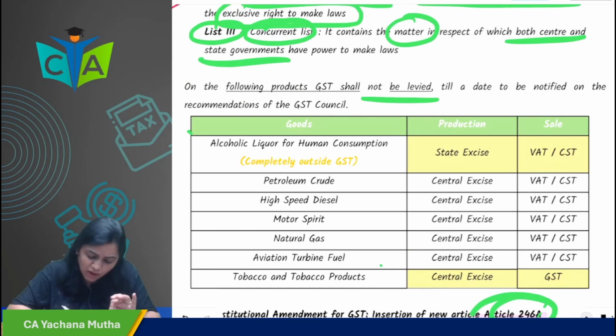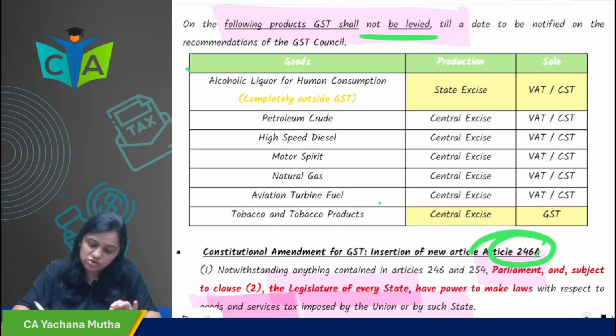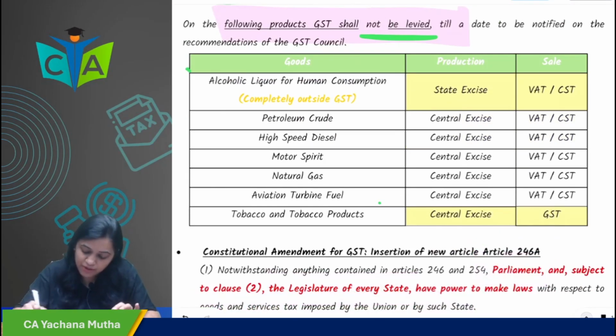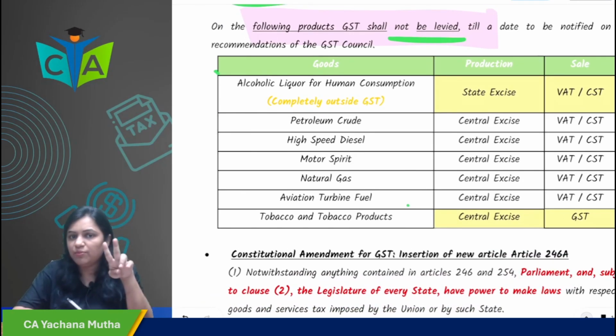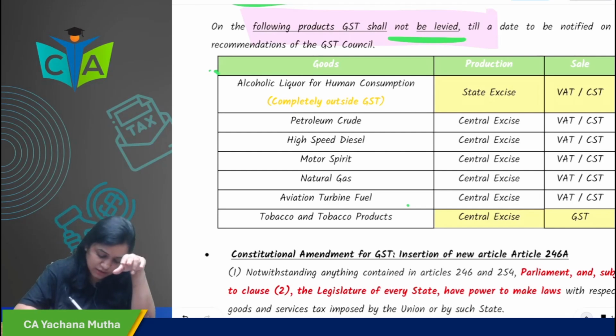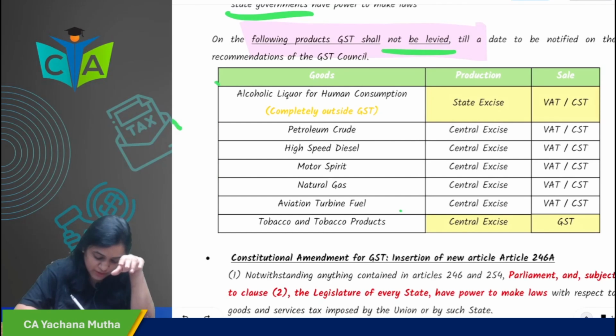Now, under GST, you remember we have studied this table, you remember it very well. This is very, very important. In this chapter, 2 points are very important. One, which taxes are subsumed under GST. Second, in these products, what are the taxes? So, we'll understand this.